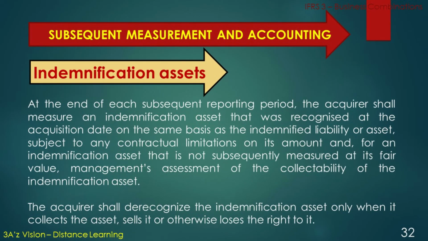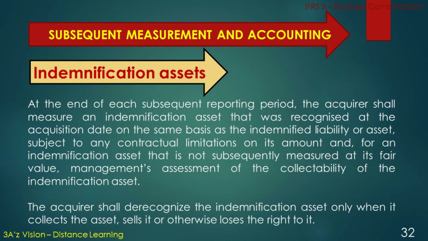Indemnification assets. At the end of each subsequent reporting period, the acquirer shall measure an indemnification asset that was recognized at the acquisition date on the same basis as the indemnified liability or asset, subject to any contractual limitations on its amount, and for an indemnification asset that is not subsequently measured at its fair value, management's assessment of the collectability of the indemnification asset.